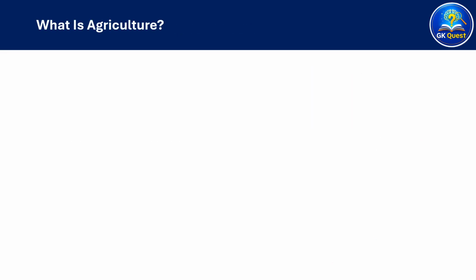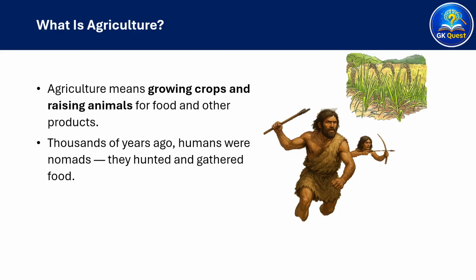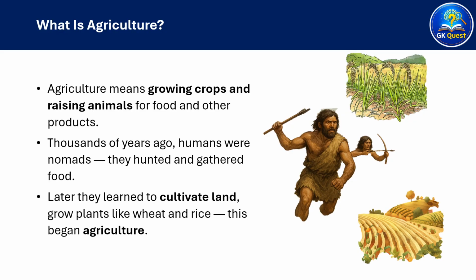What is agriculture? Agriculture means growing crops and raising animals for food and other products. Thousands of years ago, humans were nomads. They hunted and gathered food. Later, they learned to cultivate land and grow plants like wheat and rice. This began agriculture.